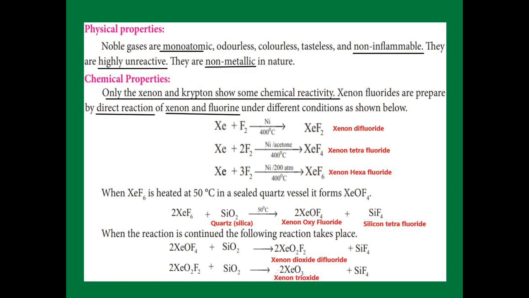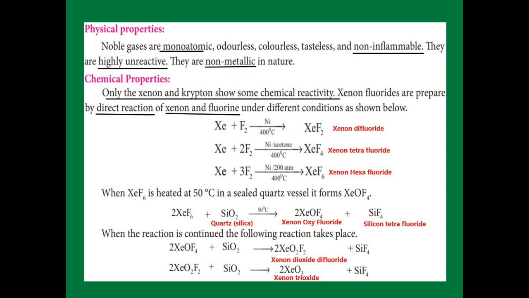Physical properties of noble gases. We know that they are gases and monoatomic, odorless, colorless, tasteless, and also non-inflammable, and they are highly unreactive and non-metallic in nature. Then chemical properties. Just now we said that they are highly unreactive. Among helium, neon, argon, xenon and krypton, xenon and krypton have some chemical reactivity. Now we are going to learn the xenon compounds.